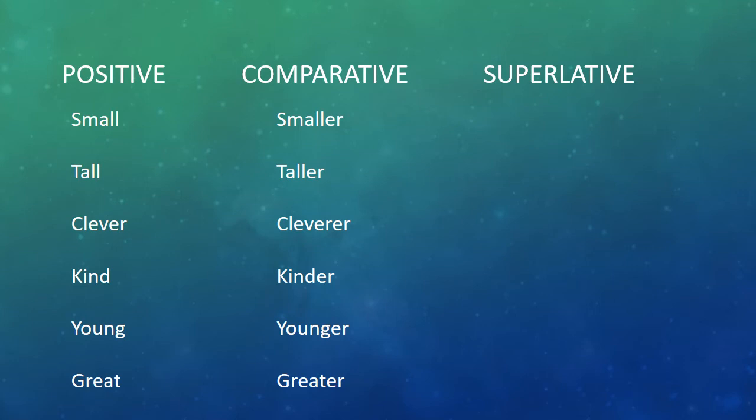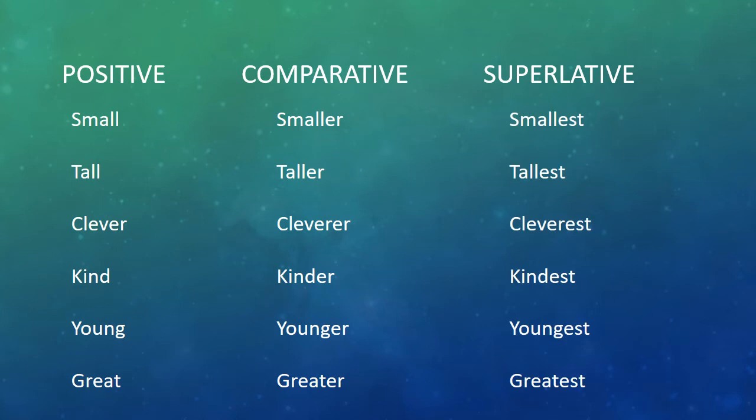What will happen then to the superlative, friends? This is it. Smallest, tallest, cleverest, kindest, youngest and greatest. We have added est to the positive degree to form the superlative. Friends, this is only the first case. What happens if we have something else? Let's see.